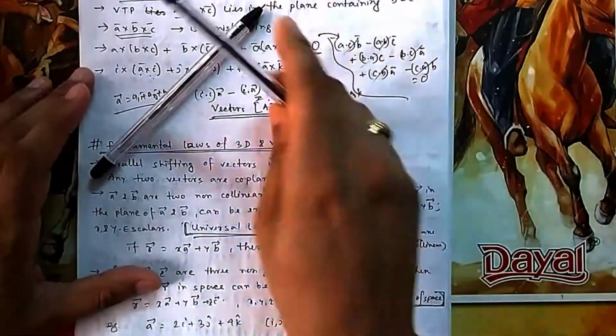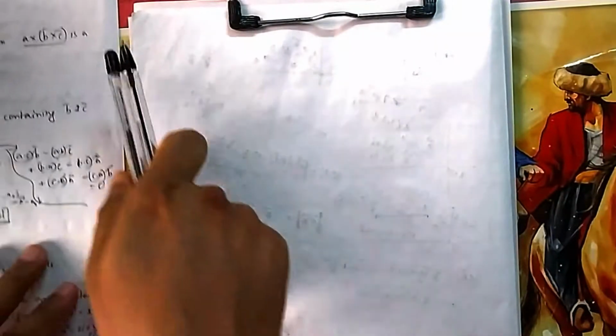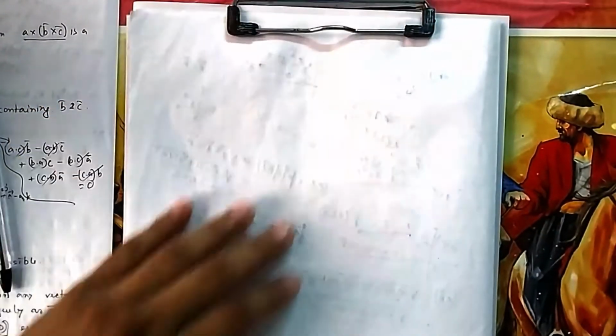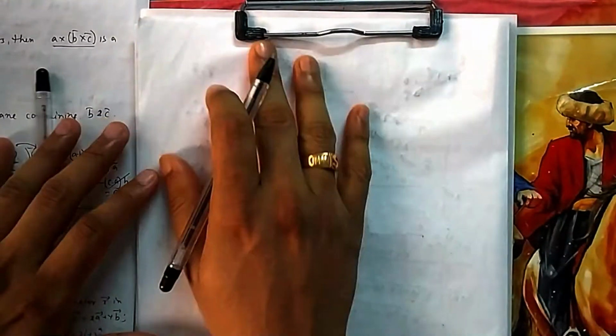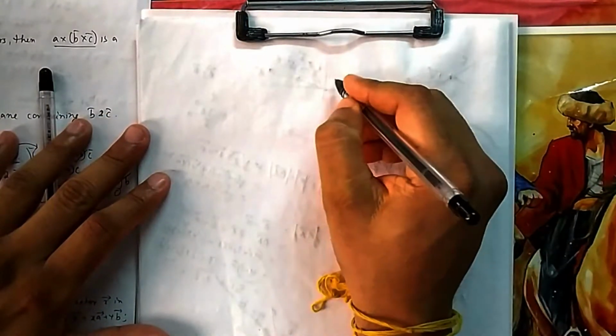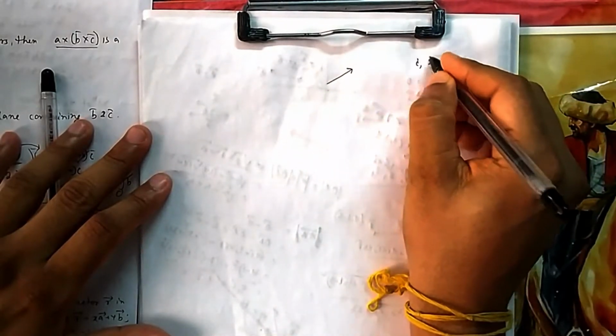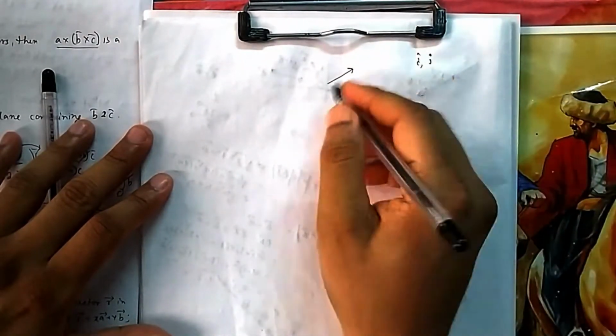So some examples you can take. That means any vectors. Suppose let us take one general case, the i and j vectors, that is i cap and j cap, that is in 2D, they are vectors. So any vector in 2D you can represent in terms of i and j. Suppose you have a vector this. So now how to represent? What are the vectors I have taken? i cap and j cap. So using these two you can write it in unit terms.